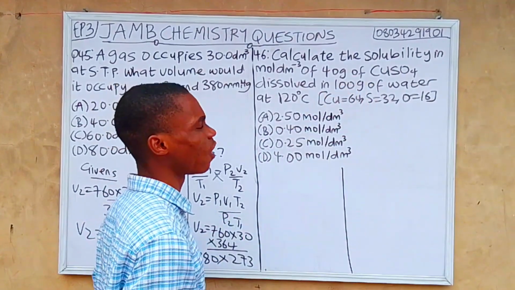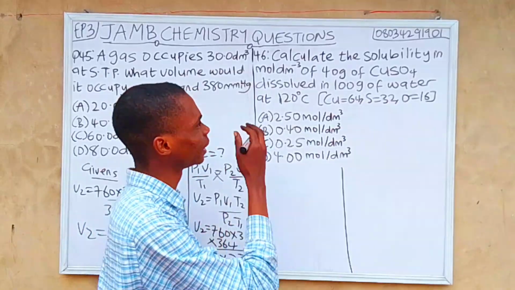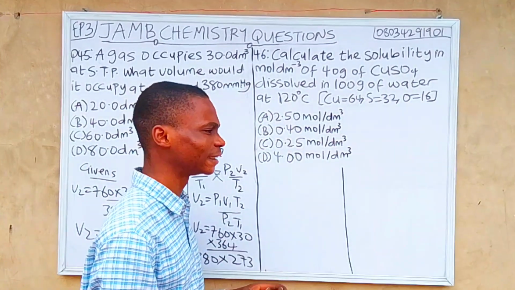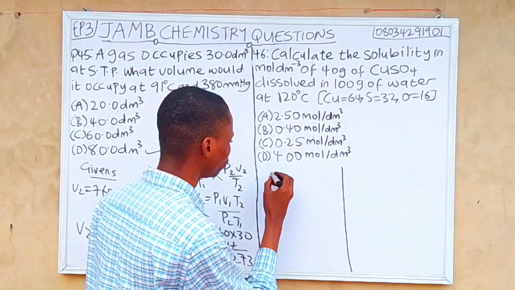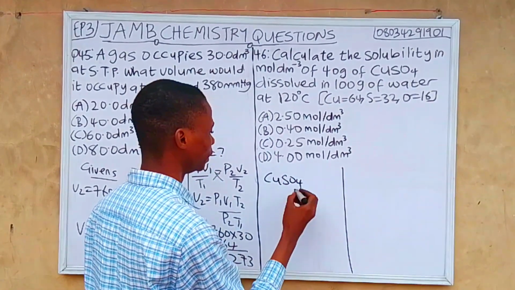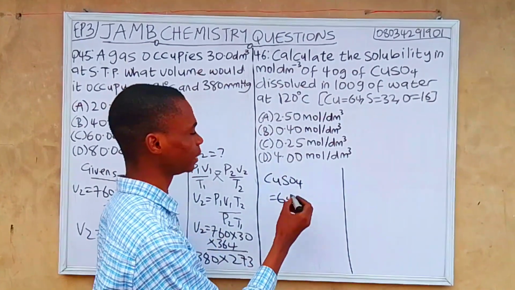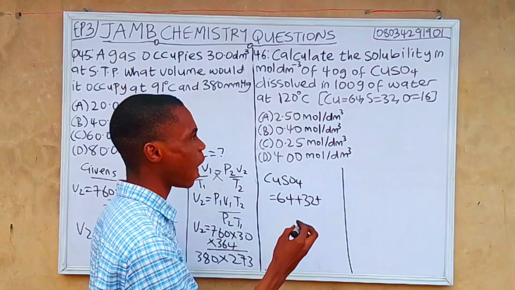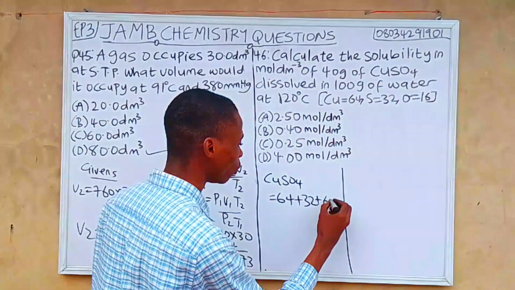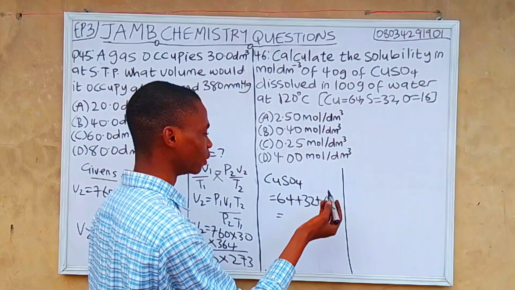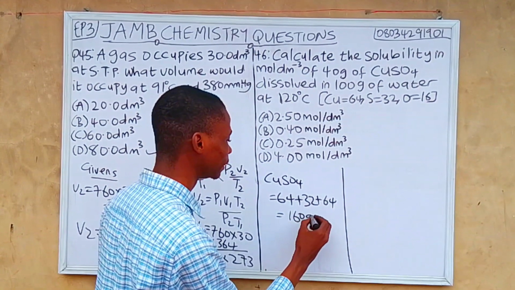So the first thing is to solve for our molar mass. If we don't know our molar mass, there is no way we get our solubility. There are some things we need to get before we can get our solubility, and number one is molar mass. So CuSO4 molar mass equals our Cu, which is 64, plus our S, which is 32, plus our O, which is 16 multiplied by 4, which gives 64. So 64 plus 64 is 128, and 128 plus 32 is 160. So 160 grams per mole.